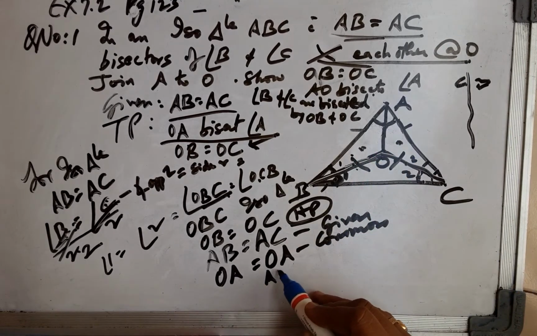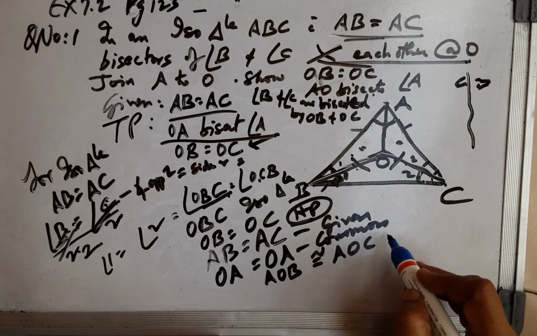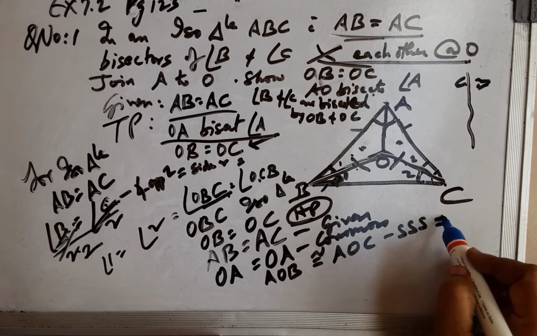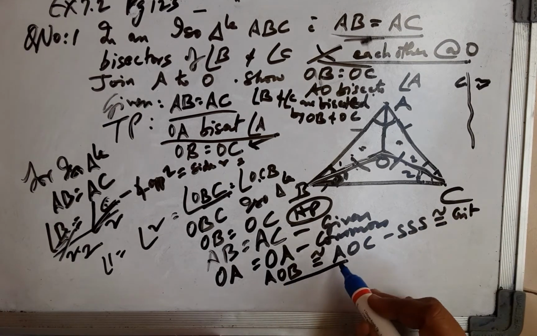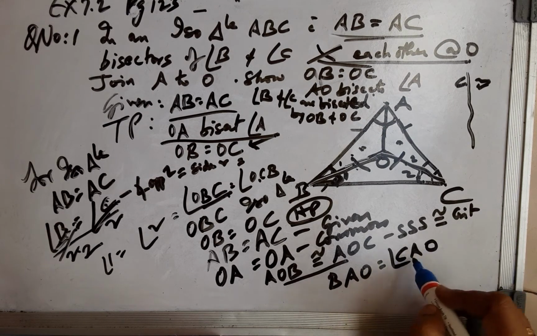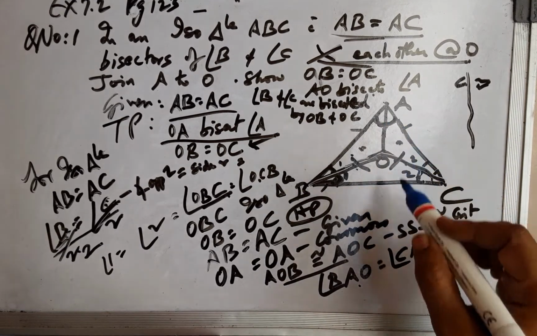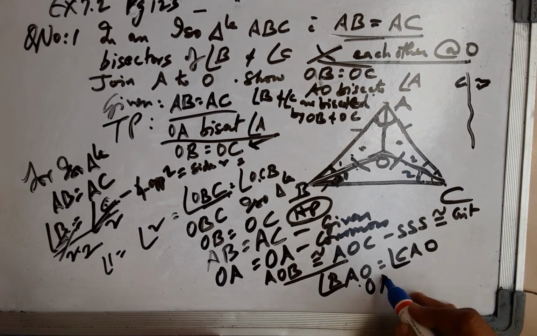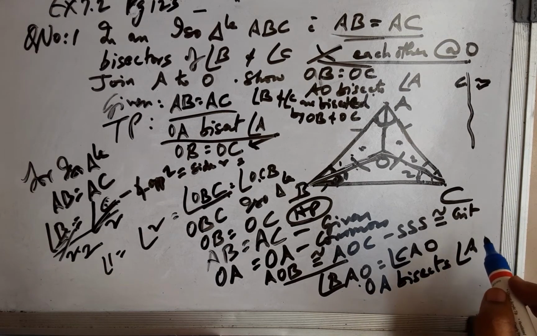We have triangle AOB congruent to triangle AOC by the SSS congruence criterion, and basing upon this, we have angle BAO equals angle CAO, and therefore these two angles are equal, which implies that OA bisects angle A.